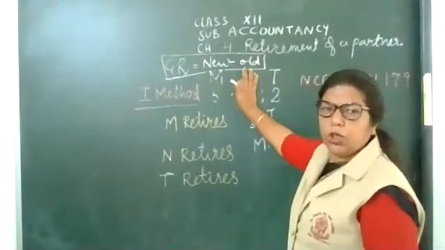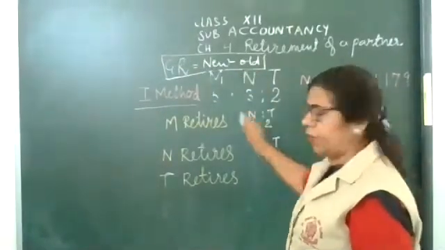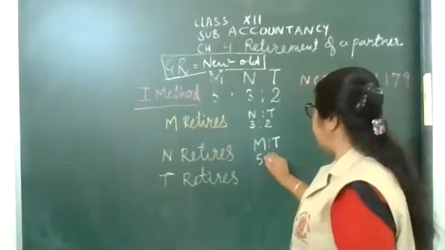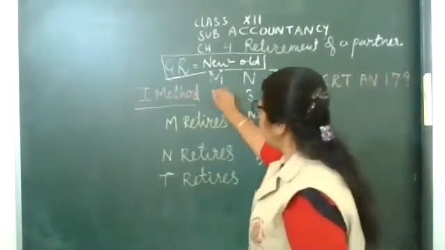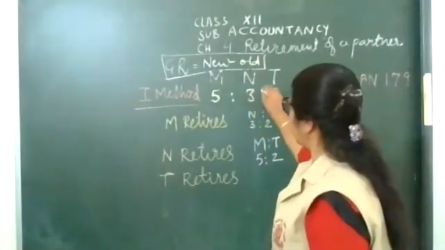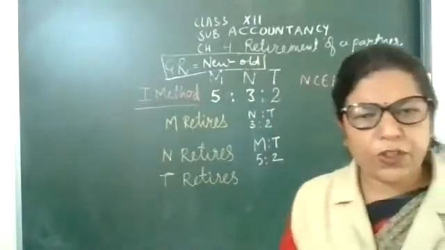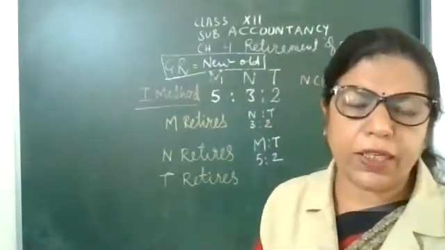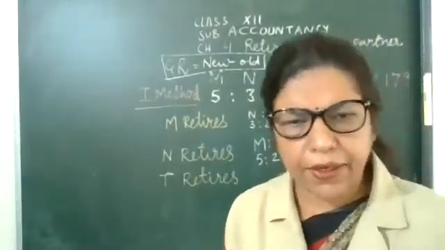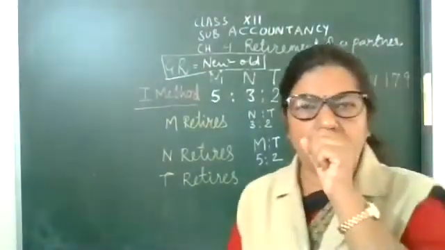We remove N. So what will be the share now? Very good, 5 is to 2, because you are removing the retiring N. Now, my dear children, see the third case.